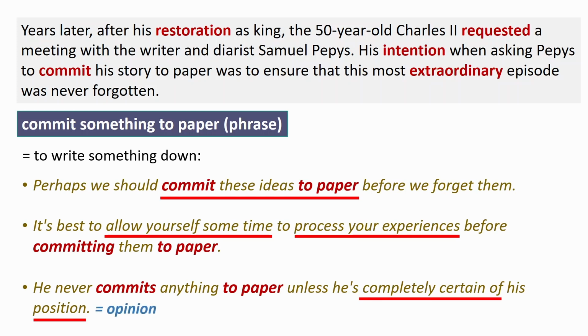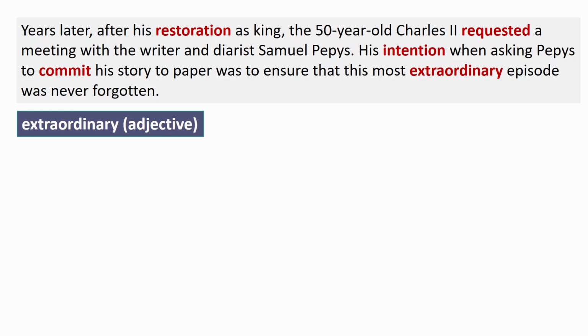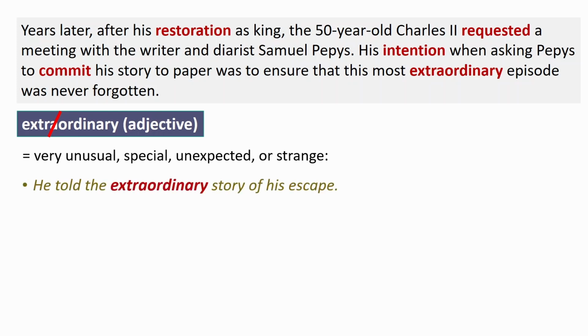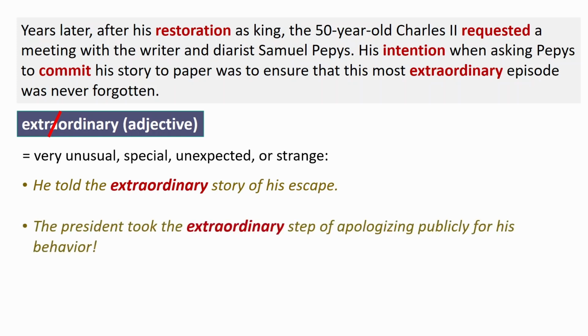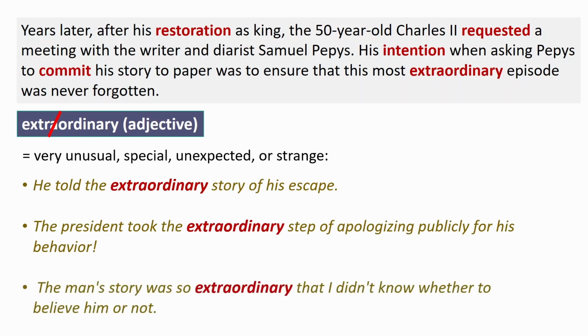The next word is extraordinary. Remember that A is silent and R is linked to O. Extraordinary. It's an adjective, very unusual, special, unexpected, or strange. Example: he told the extraordinary story of his escape. The president took the extraordinary step of apologizing publicly for his behavior. The man's story was so extraordinary that I didn't know whether to believe him or not.